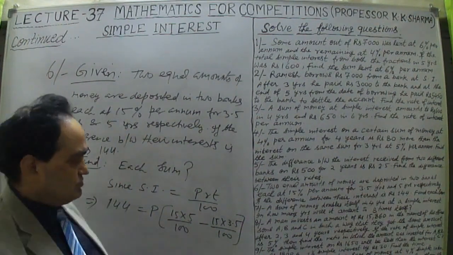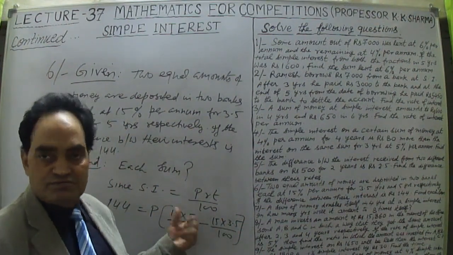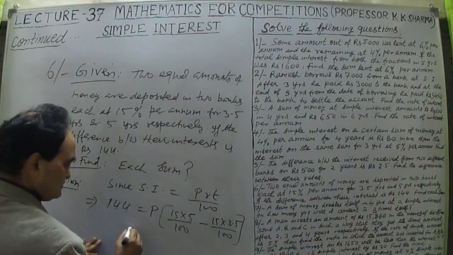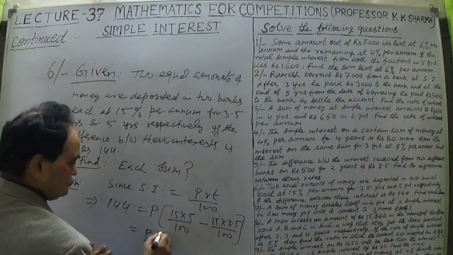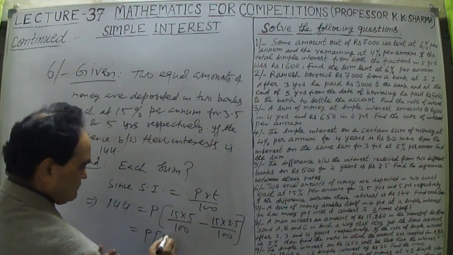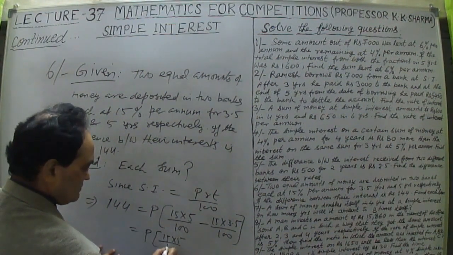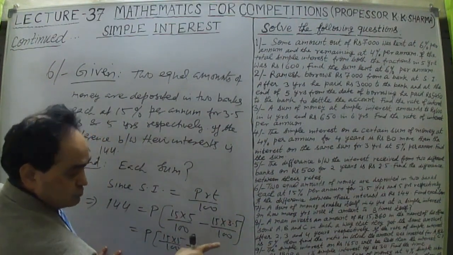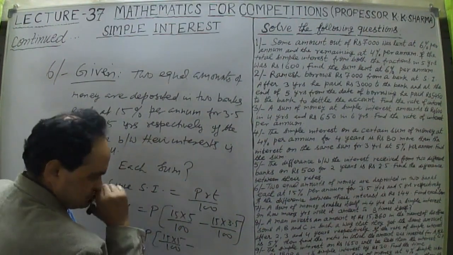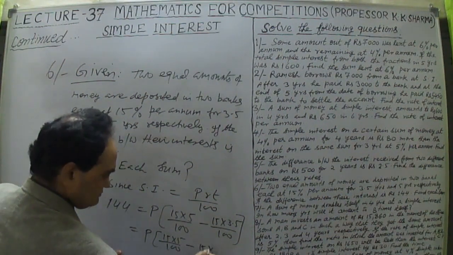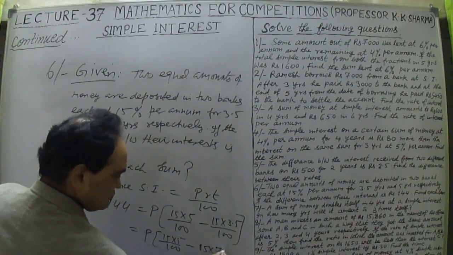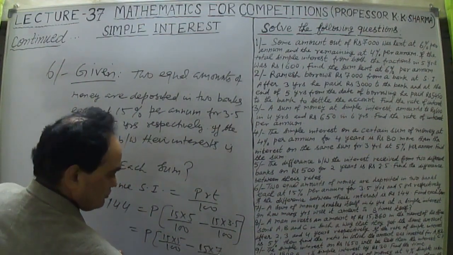This is the difference. 3.5 is less than 5 years, so naturally this money will be more. Let me further solve it. This is P into 15 into 5 upon 100, minus 15 into 7 upon 2 upon 100, because 3.5 is 7 upon 2, so 15 into 7 upon 200.